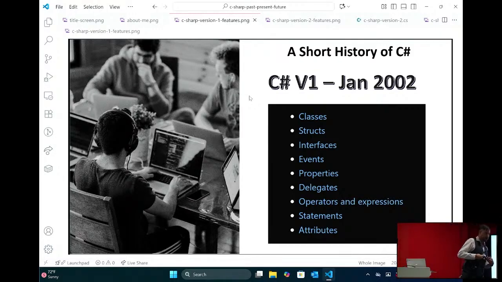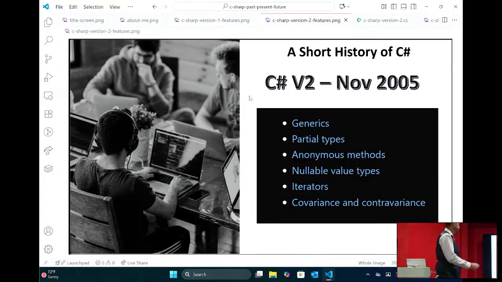If it was me, I would have been like, I'm done, right? But Microsoft, a little more ambitious. They got to work and got to version 2. Now version 2 was groundbreaking, right? Version 2 had a lot of things that Java didn't have. We have generics, which Java didn't have for 8 to 10 years. Generics, partial types, anonymous methods, iterators.